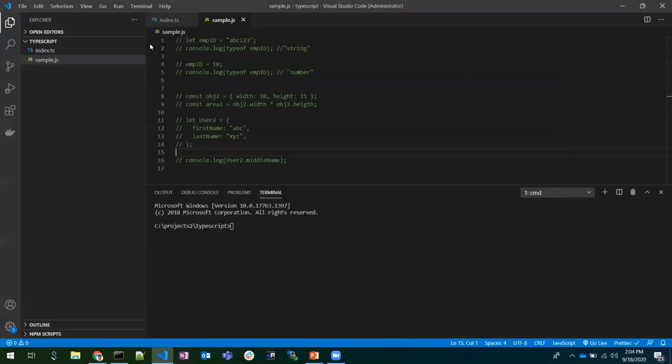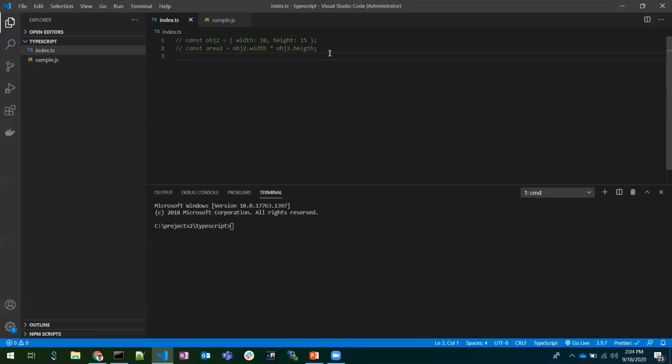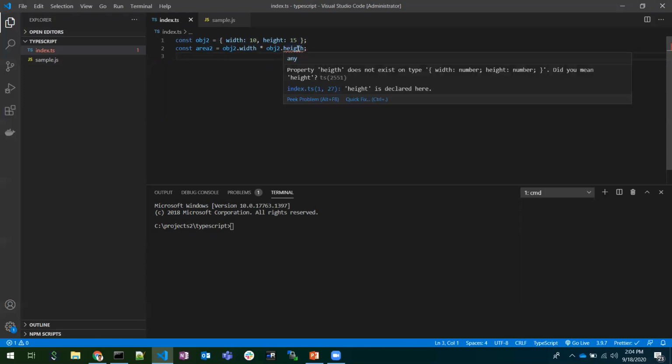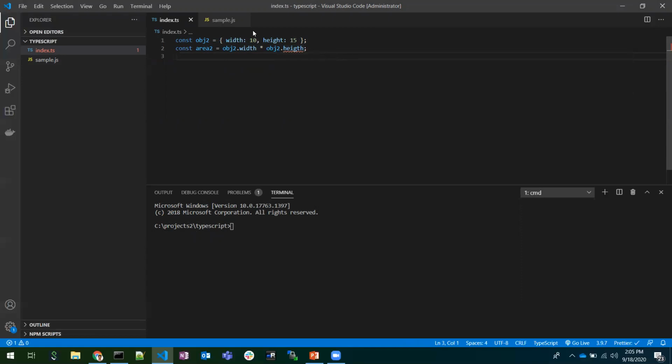So let's go. I have created one file, index.ts. The extension would be .ts for TypeScript files. In this TypeScript file, I will copy paste all this code. Then we can observe the issue. As soon as I copy pasted these two lines, it is saying that there is an issue. It is highlighted, and when we hover over it, it explains that the property height does not exist. It means there is a spelling mistake here. It also says, do you mean the property name, the correct property name? So it helps us at compile time only. It will resolve all these errors at compile time only.